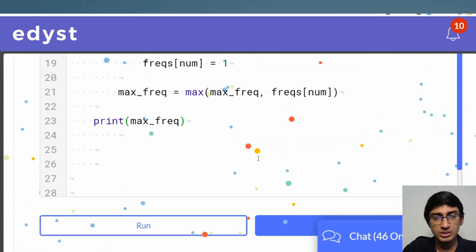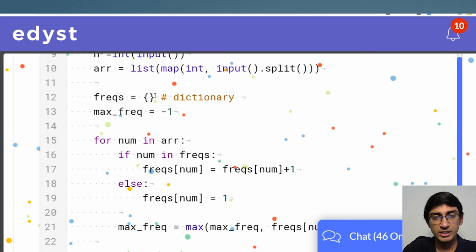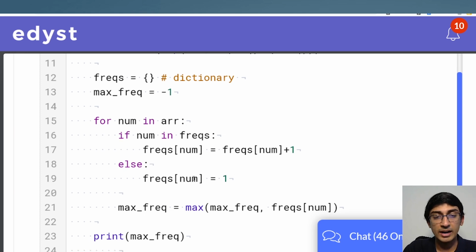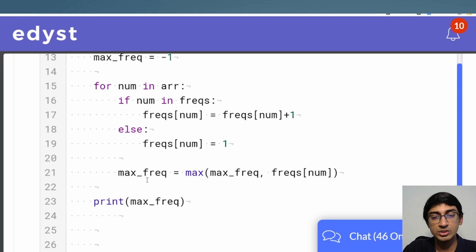Great, brilliant. Let's just revise again what we did over here. This is a dictionary. What this will do is go through the entire array and see what is the frequency of that number. If this number is not in the dictionary, it will just initialize it with 1. Otherwise, it will increment whatever the previous value was by 1, because we've encountered this number right now. As we update it, we also update the maximum frequency as well, and finally we'll print the maximum frequency.